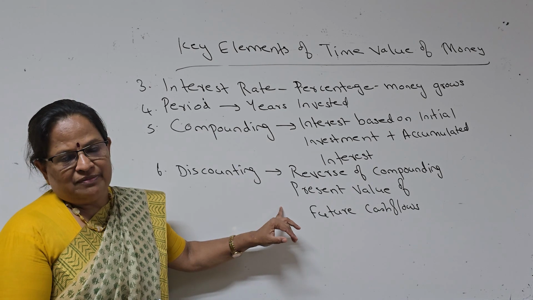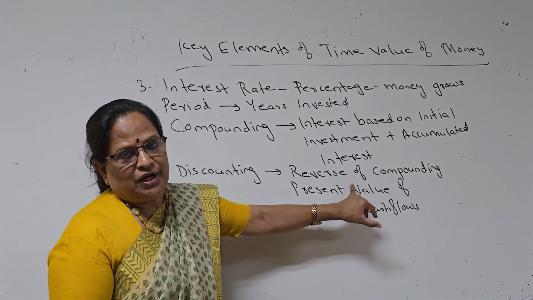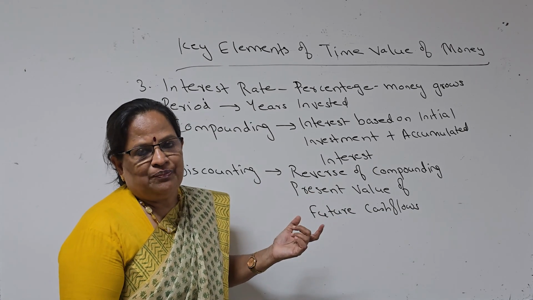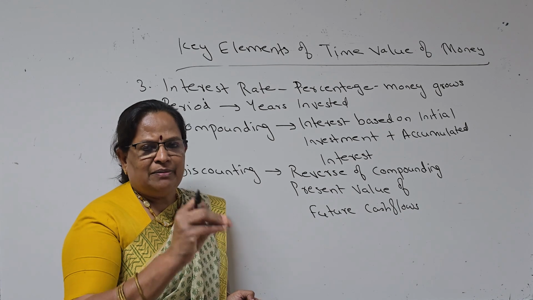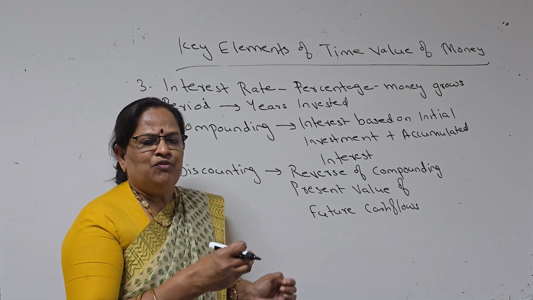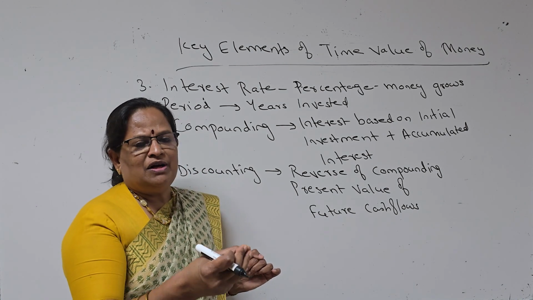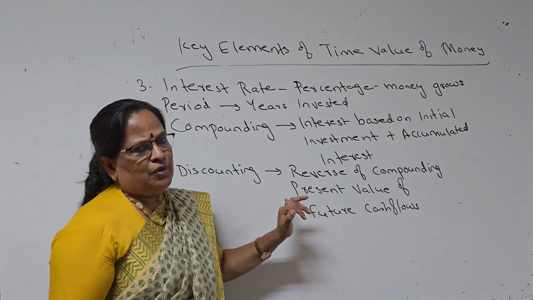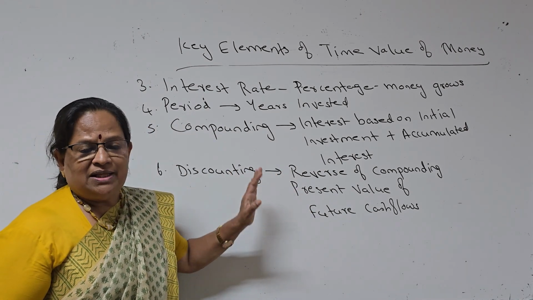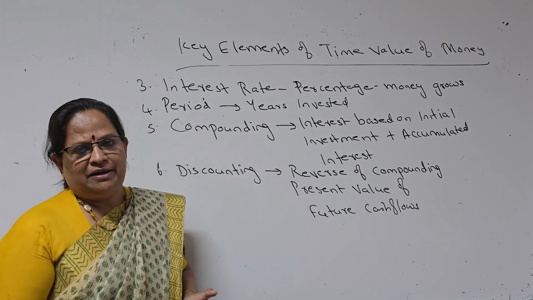Next point is discounting. I have explained discounting in the first point also. This is the reverse of compounding. That means you have to know the present value of future cash flows. You are investing 10,000 rupees in a project. In the first year you may get some returns, and in the second year. So you have to know what will be the present value of the first year cash flow, and what will be the present value of the second year cash flow. That is discounting. So these are the points I want to explain as key elements in the time value of money.